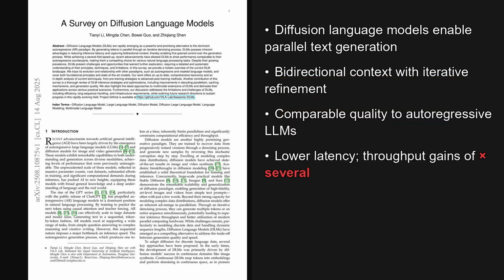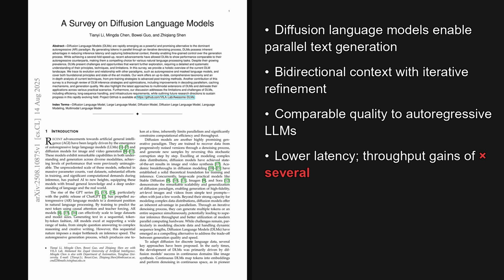I'm Alex. Today we're looking at a paper trending on X, published on August 14, 2025, about 6 days ago. The big hook is that this paper makes the case for diffusion language models as a strong alternative to autoregressive systems, highlighting parallel text generation, bidirectional context, and iterative refinement that together deliver competitive quality with much lower latency. The paper is titled, A Survey on Diffusion Language Models, and as we will see later, the implications for training and deployment are quite significant.